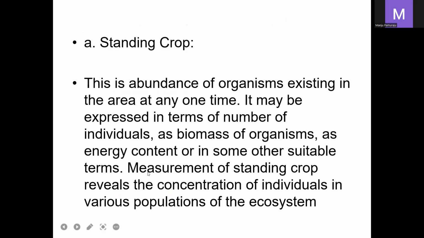Generally it is called the standing crop: the abundance of organisms existing in the area at any one time. It is generally expressed in biomass, or as the number of individuals. The amount of living matter in each of these trophic levels or in a component population is called a standing crop.